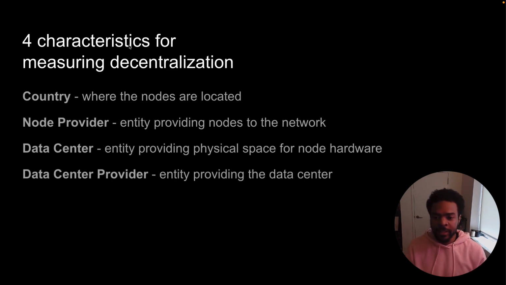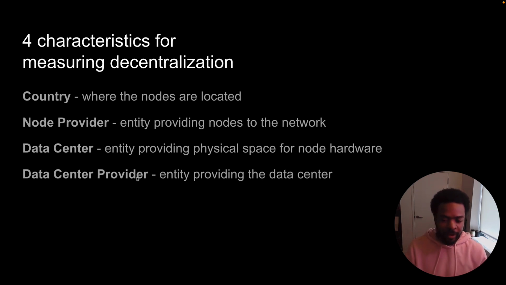And there are 4 characteristics that Internet Computer uses for measuring decentralization. So first is country, right? This is the country that the nodes are located in. Then we have the node provider characteristic, which describes the entity providing the nodes to the network. So who's the company or individual or whatever. Then data center, where are the nodes actually at? Like what data center are the nodes at?